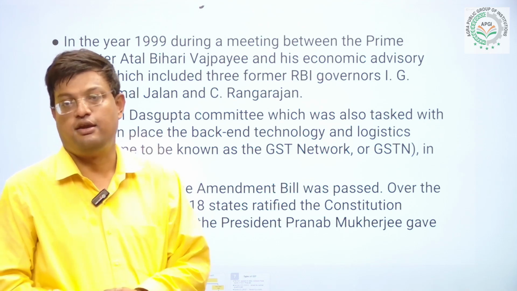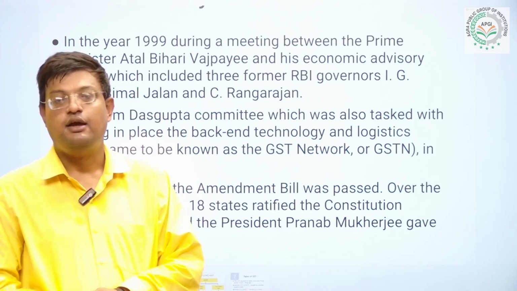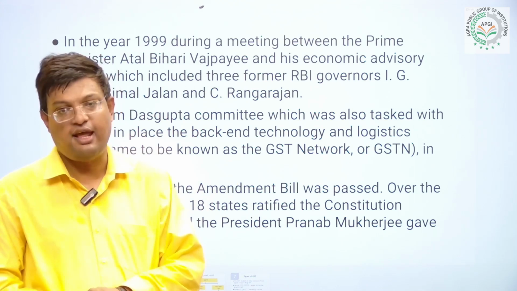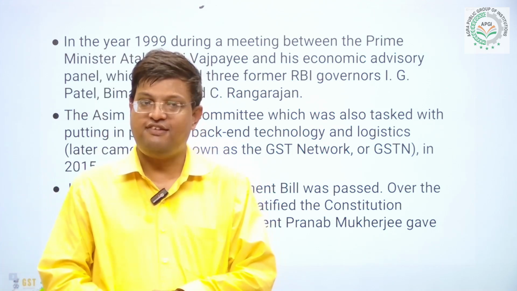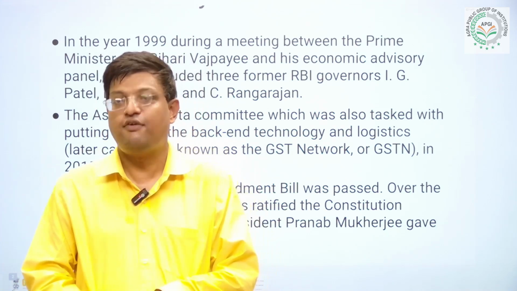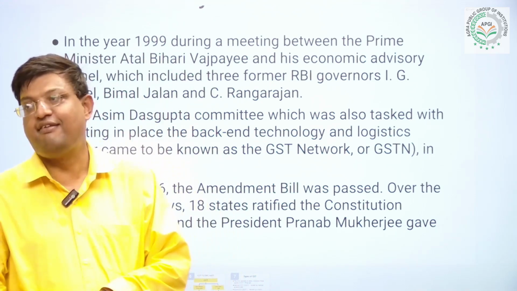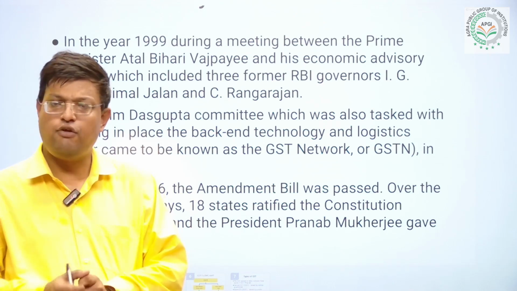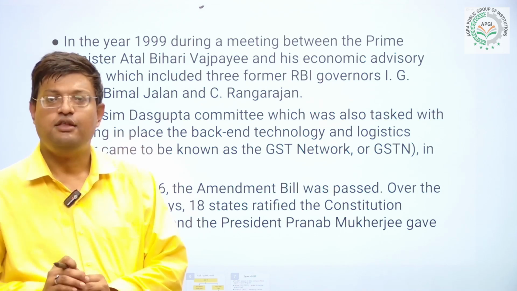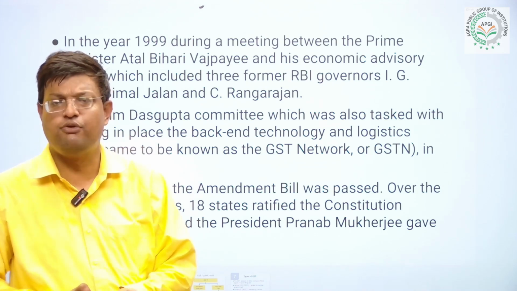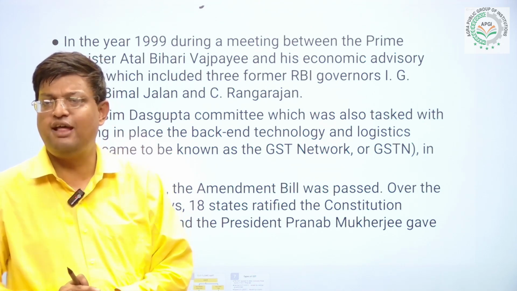Now, on 1st July 2017, GST was implemented in the whole of India except Jammu and Kashmir, because Jammu and Kashmir made its own GST bill and passed it on 7th July 2017, which deals with a unified tax system. Why am I using the word unified? There is only one single tax system, that is called GST. There is no service tax, no customs duty, no VAT. There is only one unified payment tax system, which is known as GST.